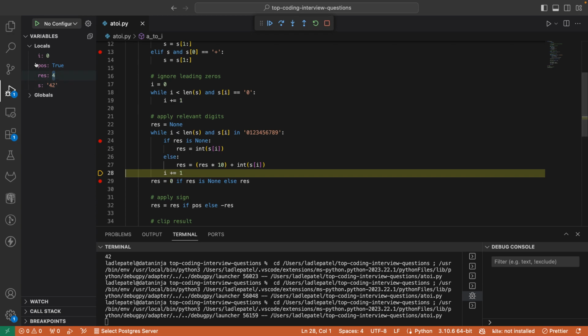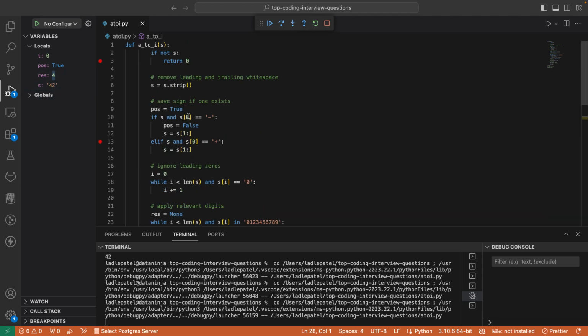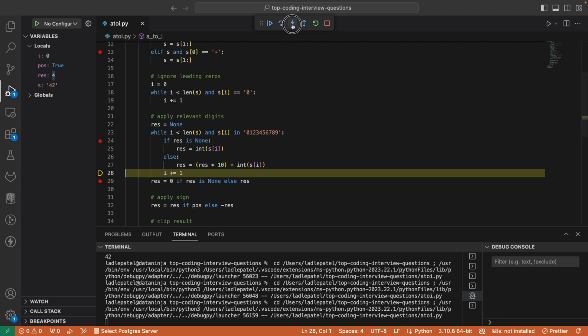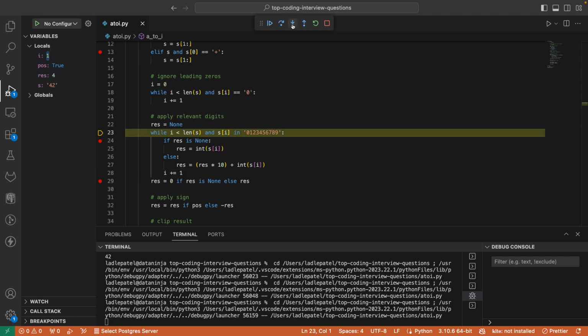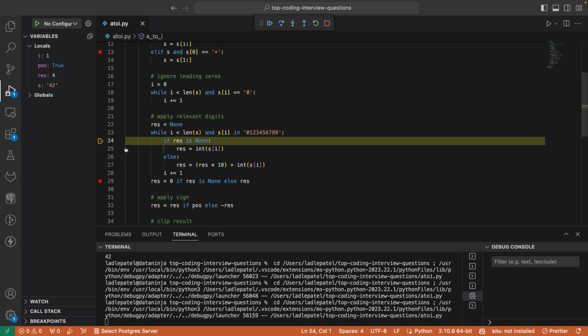Now you increase the i because you are iterating through the string, right? Next is 2. It will not again go here directly, because it is still in a while loop. Now again it will check s of i, which is 1. s of 1 is nothing but 2 here. s of i, index is 1, i is 1, s of 1, the value is 2. Because the result is already there, it will not go inside this. However, it goes inside this.